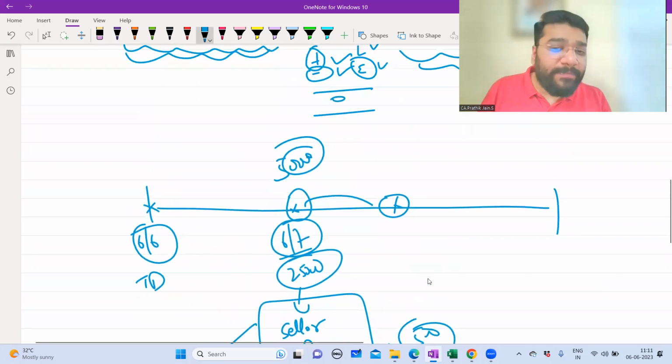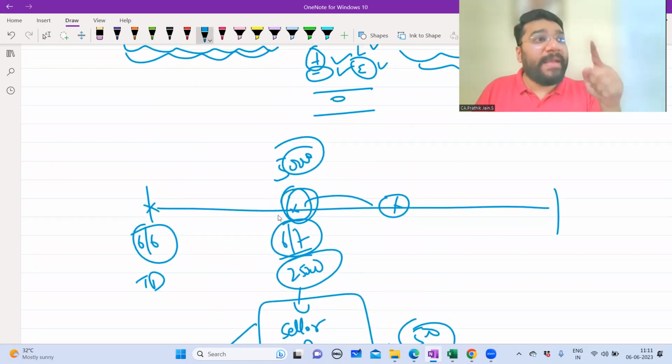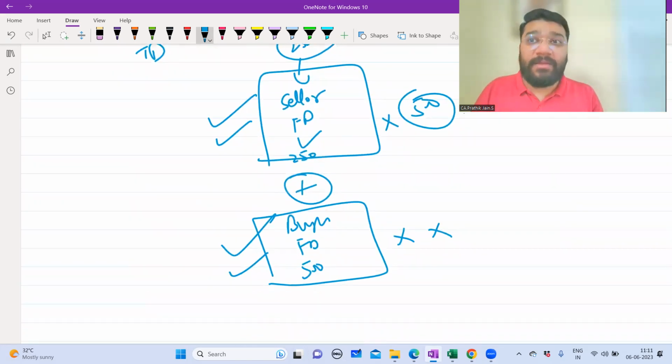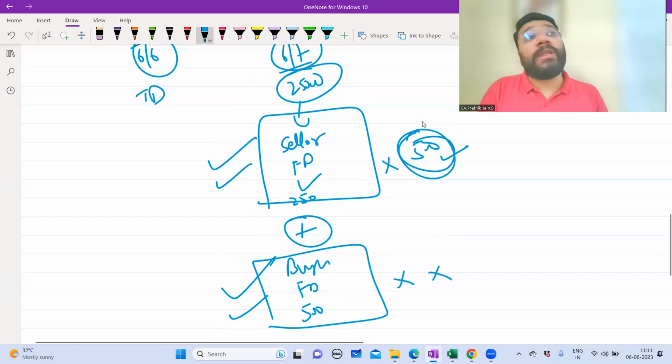Because if early payment is made, if full 75,000 is paid here, so A will have how much surplus money? 50,000 is surplus money. That 50,000 rupees, if he's investing in the fixed deposit, how much interest is earning? 500. Total, how much money is investing?